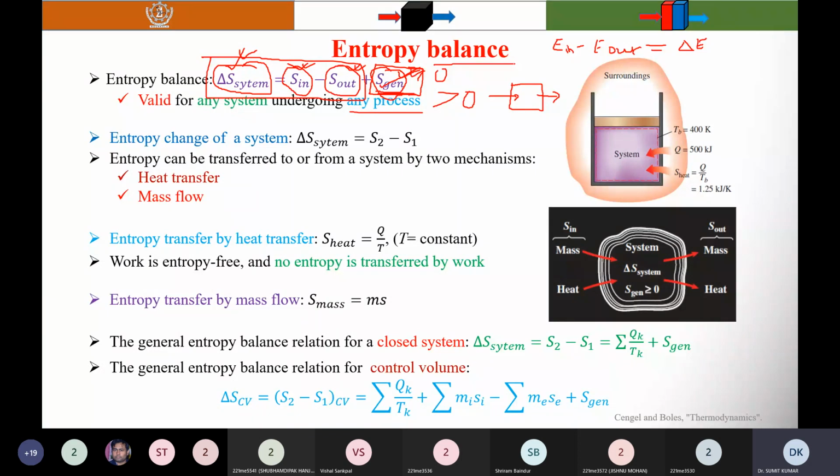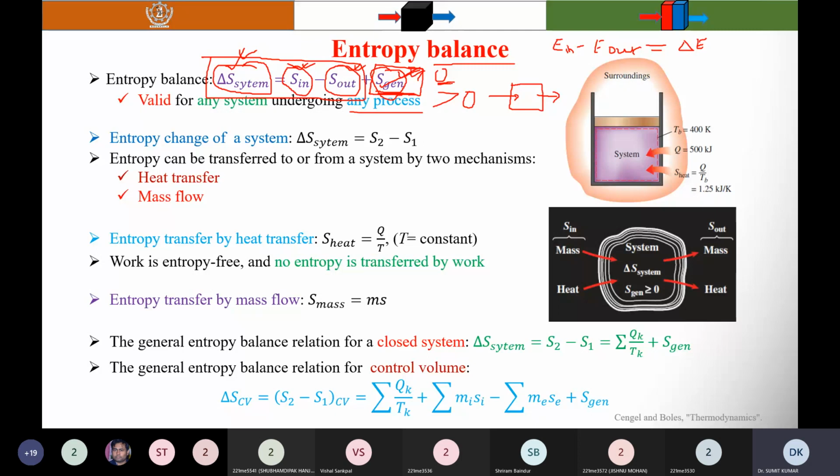Instead of remembering, okay, for the reversible process, delta S system is equal to S in minus S out, and for the irreversible process, delta S system is equal to S in minus S out plus entropy generation, what I do is make a generalized statement. You can say it is just a balance, and according to your process, you can substitute the corresponding values of the terms. Like here, in case of the reversible process, these terms become 0.